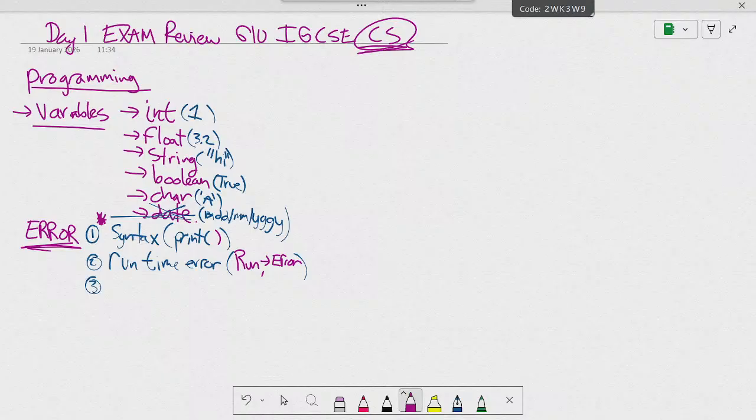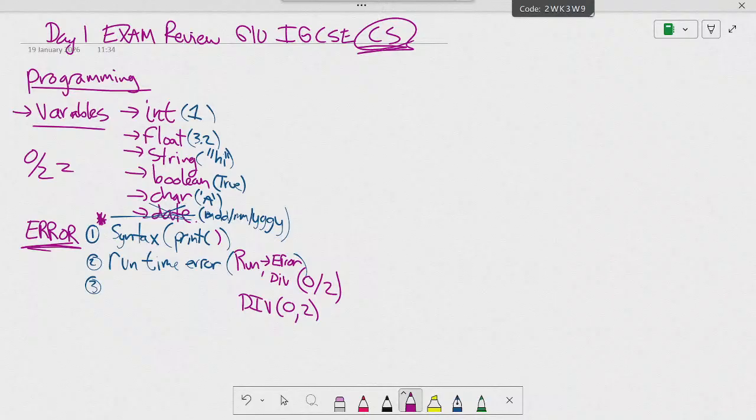For example, if I ask you for a division, and I divide 0 by 2, can I divide 0 by 2? What is 0 divided by 2? No, you're going to get an error, and that would be a runtime error if you got an input like that.